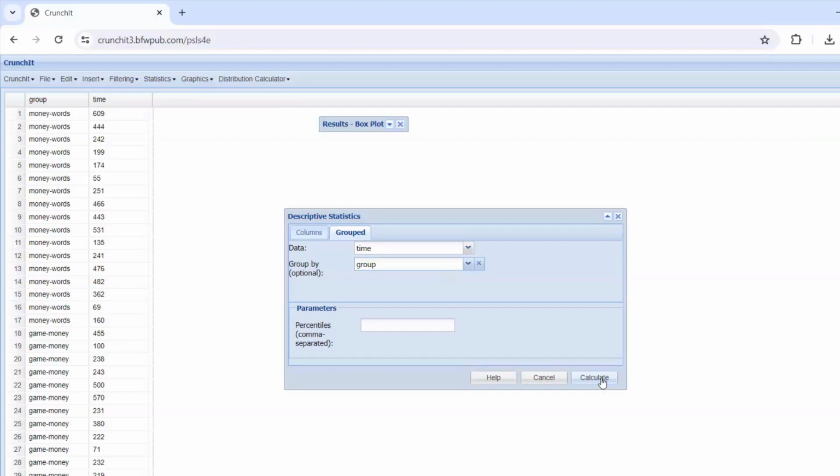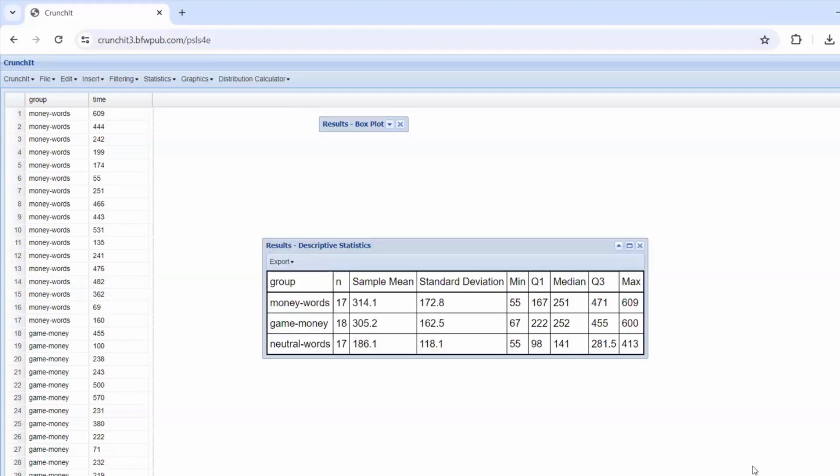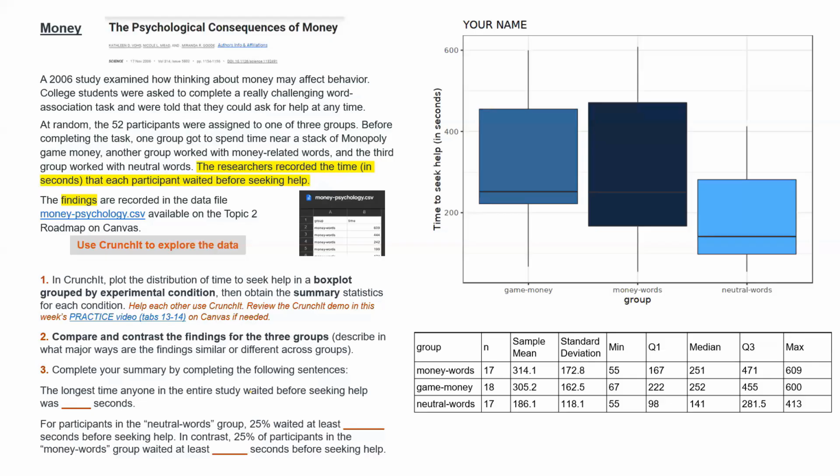So now that we have this information, we can describe the overall distribution of time to seek help in each of those 3 groups and compare and contrast them. Overall, we can see that times to seek help range from about 50, 60 seconds to about 600 seconds. The distribution of time to seek help in all 3 groups overlapped.